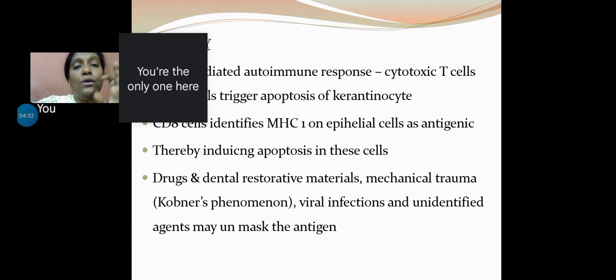Okay, so CD8 cells will identify MHC1 on the epithelial cells as antigenic with the help of antigen presenting cells. That happens to be Langerhans cells in this particular condition. Thereby, ultimately, the antigenic cells will be forced to undergo apoptosis. In simple terms, that's a huge process, like I told you. Drugs, dental restorative materials, mechanical trauma such as Koebner's phenomenon, viral infections, and unidentified antigens usually unmask the antigen.